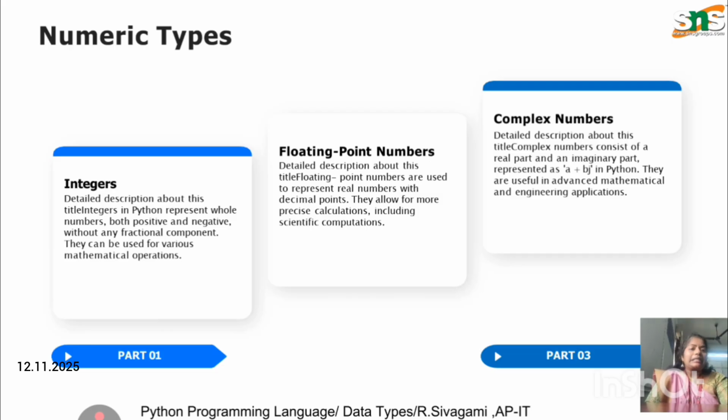The numeric data types are, first, integer, next, floating point numbers, and then complex numbers. Integer means a whole number without any floating points. That is called a whole number. The next one is floating point. It represents a decimal value, a number with a decimal point. If we want to use decimal values, we mention that variable as float. And then the next one is complex values.